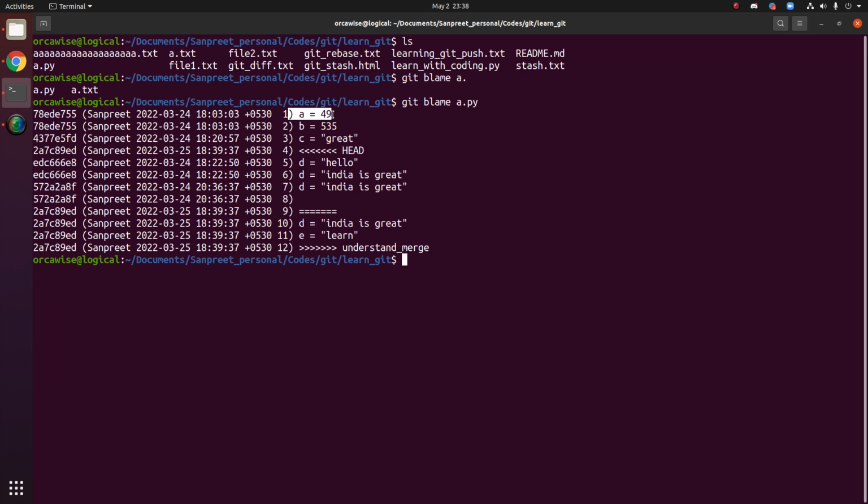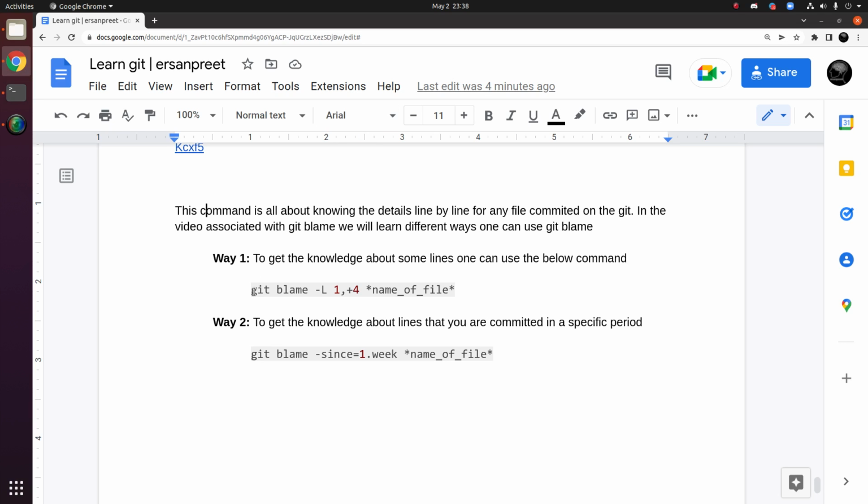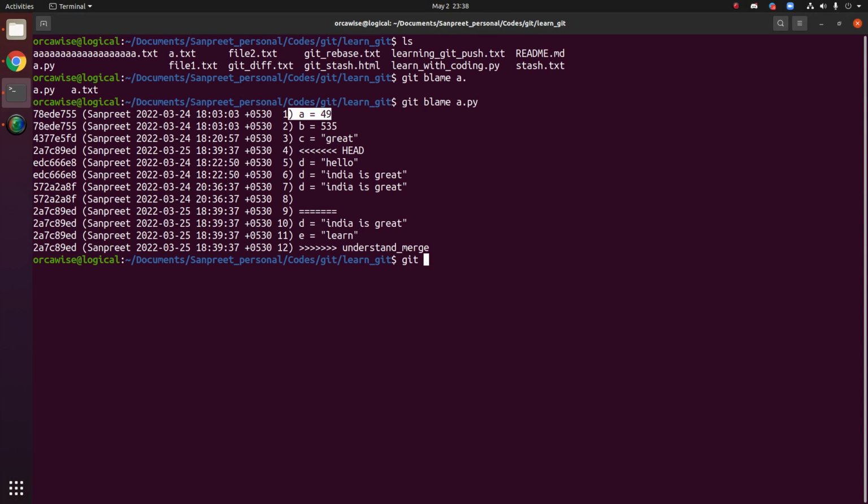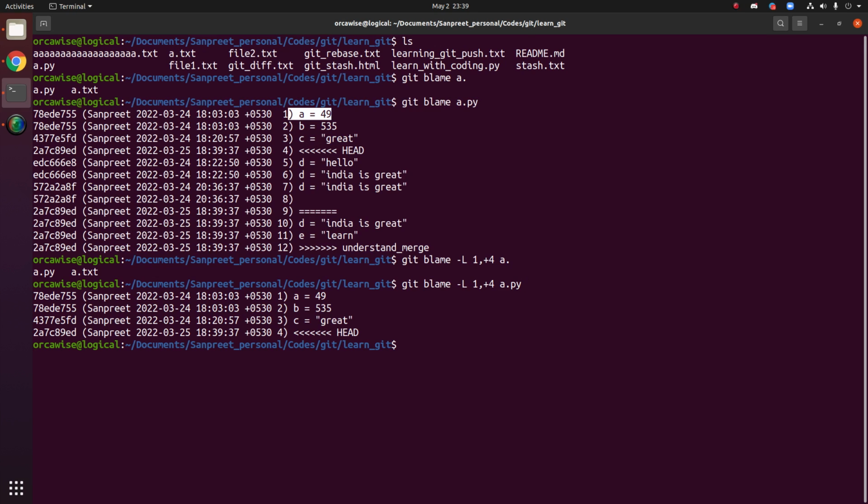Now imagine that the file is big, and you want to see only the first few lines of that file. Then you can use git blame with the flag -L. For example, you want to start with line 1 and end at line 4. Remember, this 4 means line 4 is included, it is not excluded here. Then I write a.py. So you will see it starts from line 1 and ends at line 4.